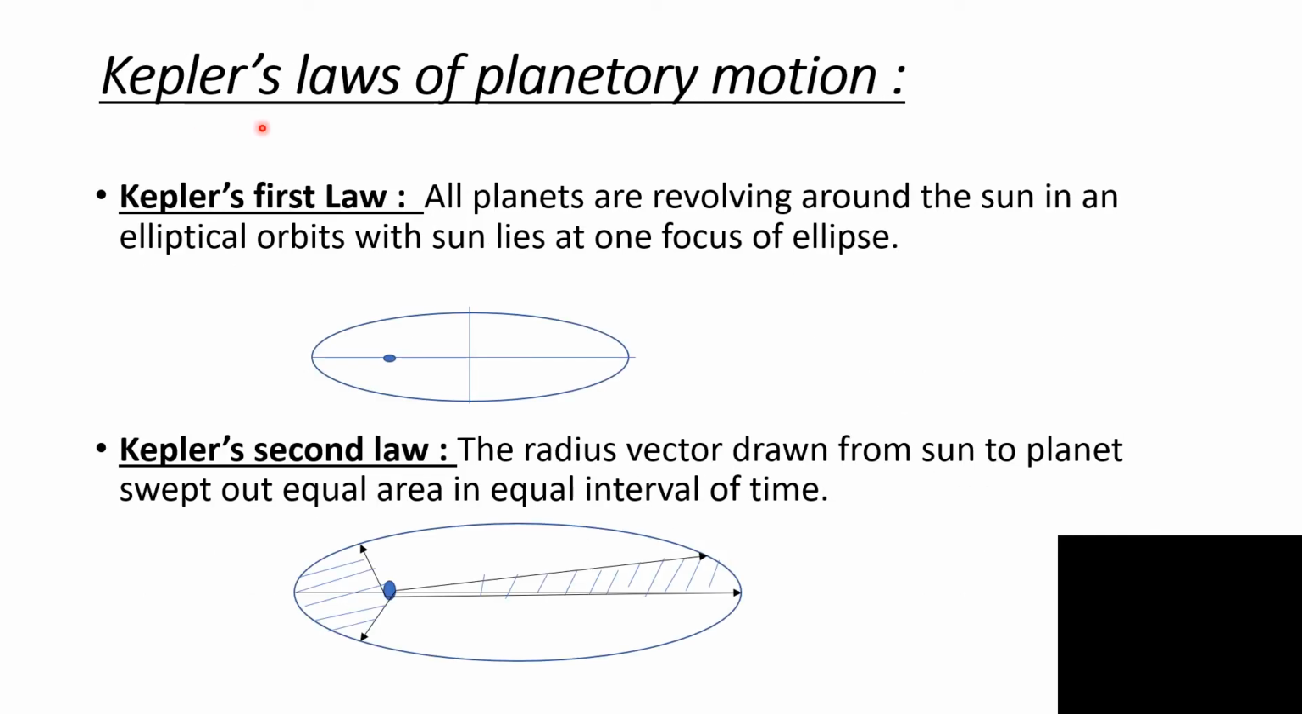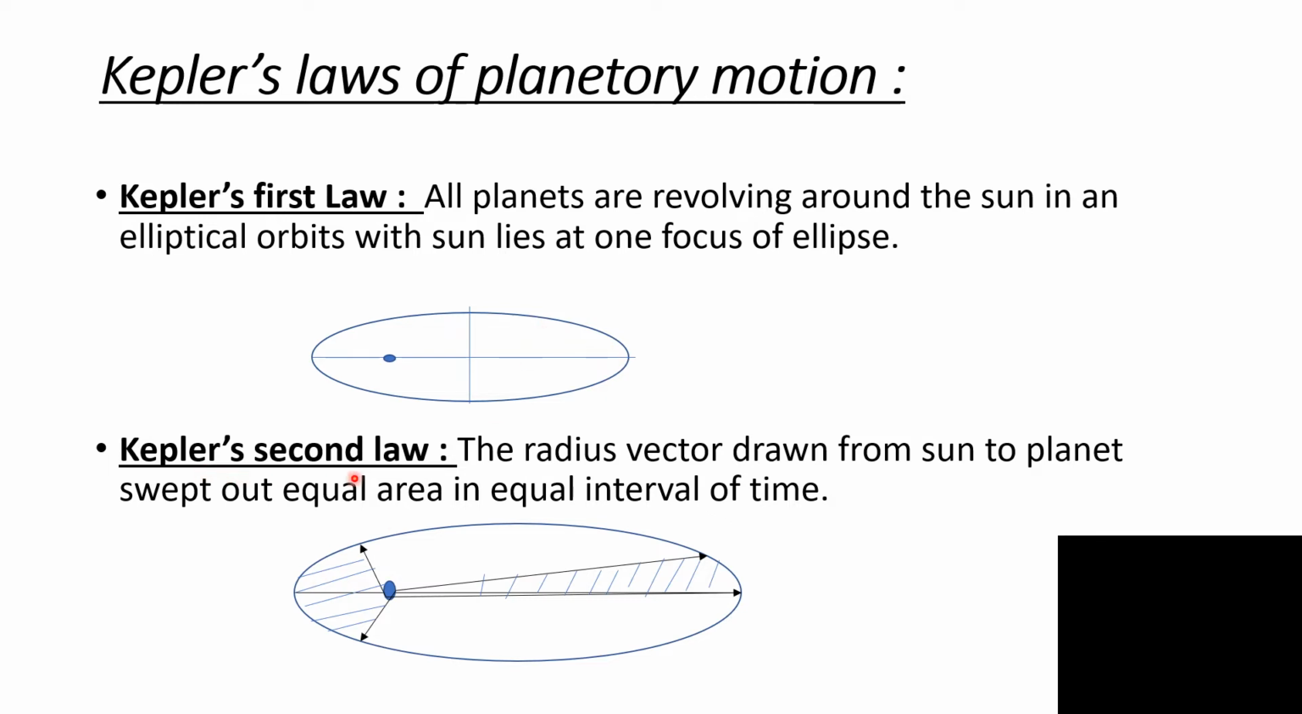Now we are going to study the Kepler's laws of planetary motion. Kepler's first law, which is also known as law of elliptical orbits. It states that all planets are revolving in elliptical orbit around the sun, with sun lies at one of the principal focus. This is the first law, Kepler's first law, which gives us the idea of elliptical orbits.